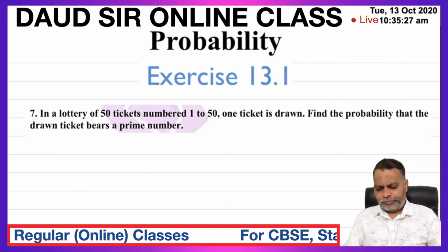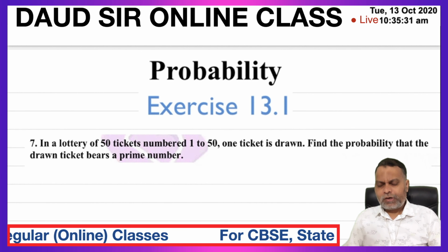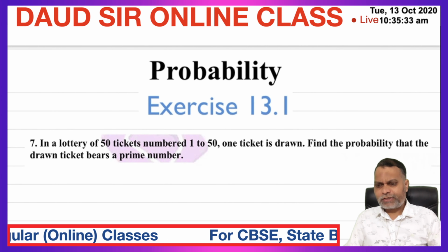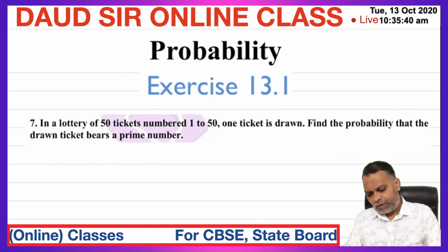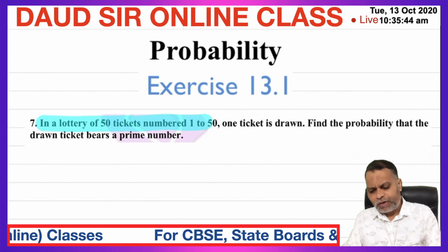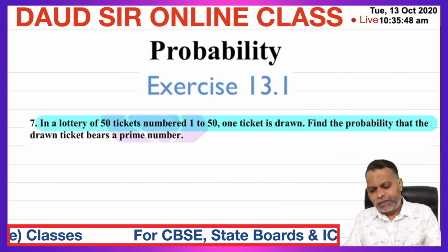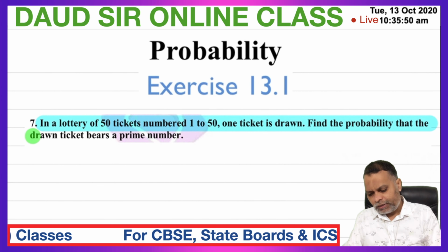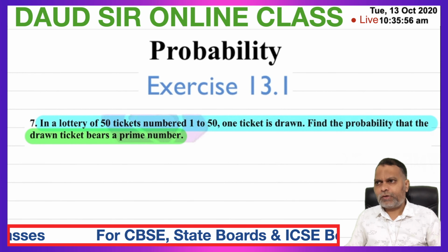Today we will continue the probability of class 10th R.D. Sharma, exercise 13.1, question number 7. In a lottery of 50 tickets numbered 1 to 50, one ticket is drawn. Find the probability that the drawn ticket bears a prime number.